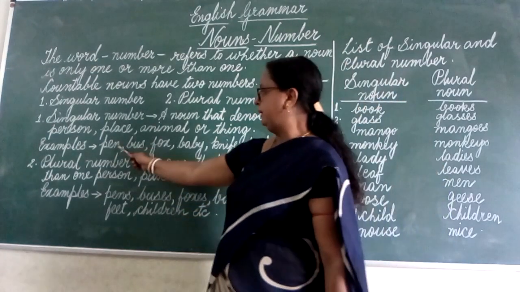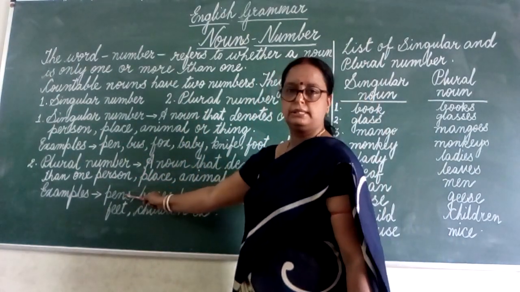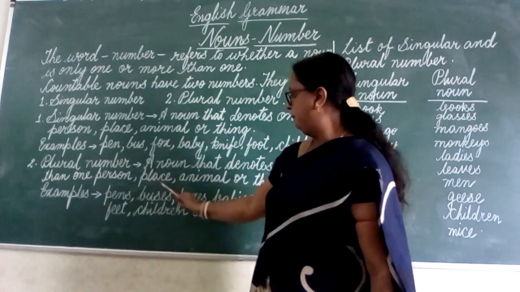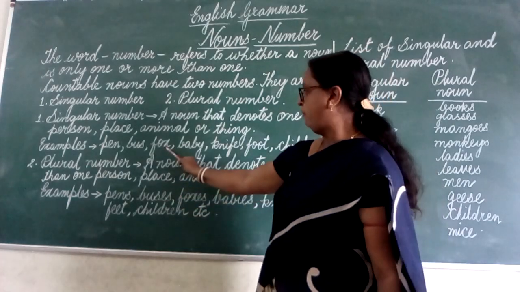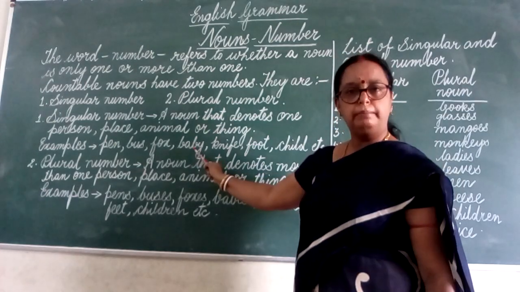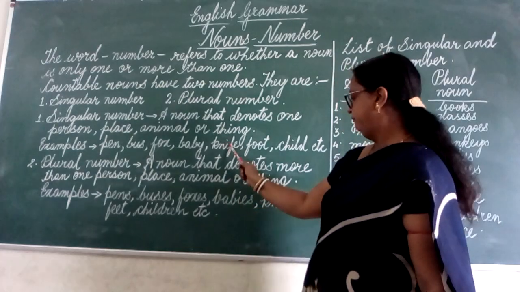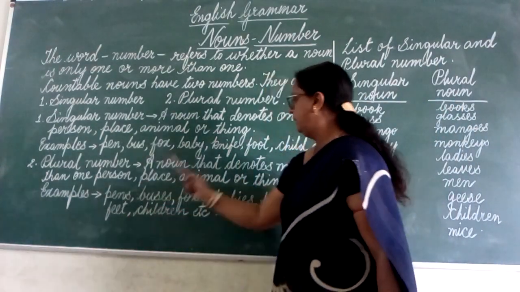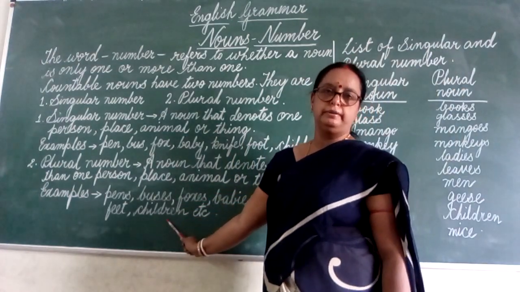Look at this. Pen means one pen and more than one pen is pens. Bus denotes singular number, that is 1. Buses means more than one bus. Foxes. Baby means one baby. Babies means more than one. Knives. Foot, feet, child, and the plural of child is children.